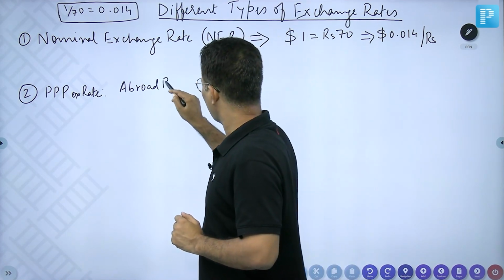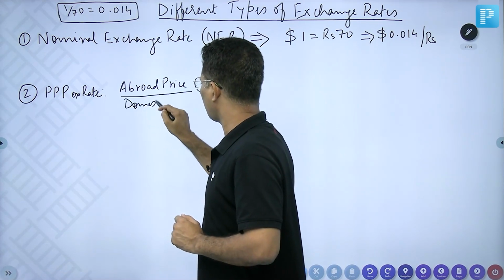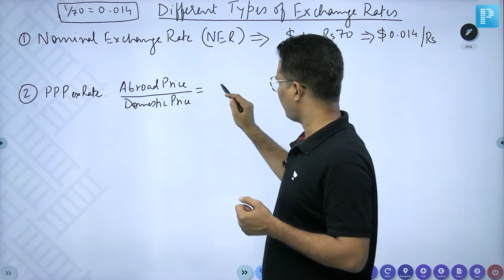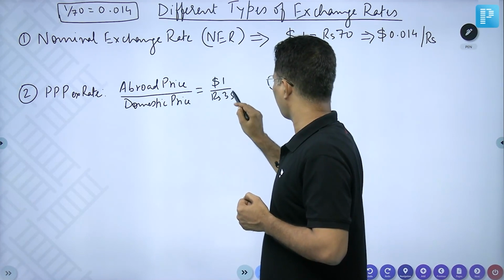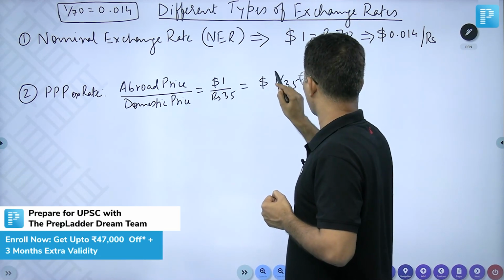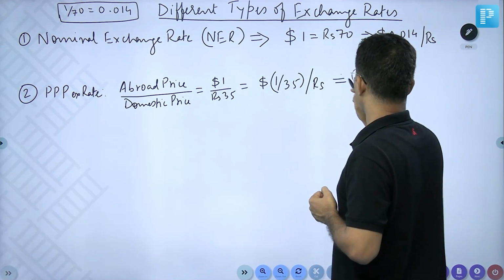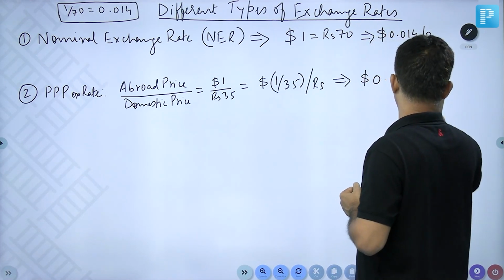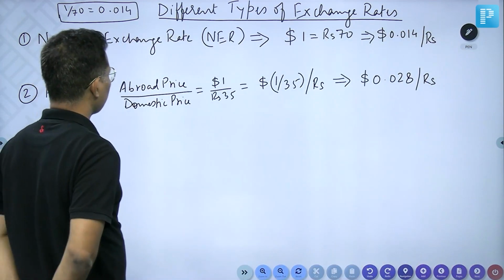In the burger example, the abroad price was $1 upon rupees 35, which becomes $1 by 35 per rupee, that is $0.028 per rupee.